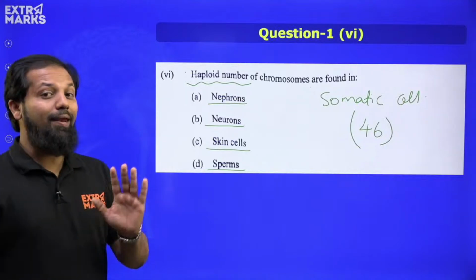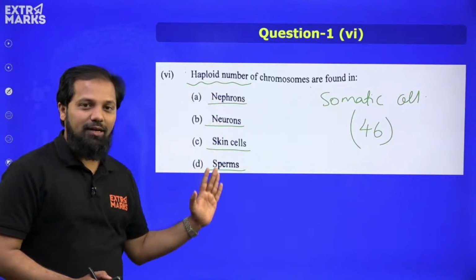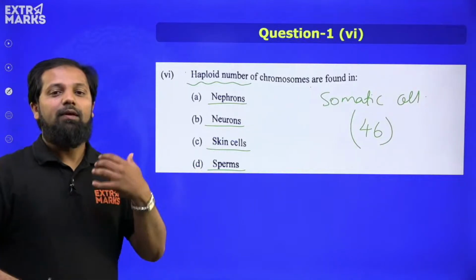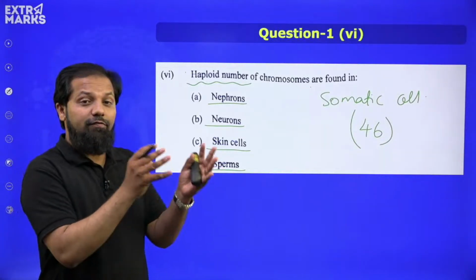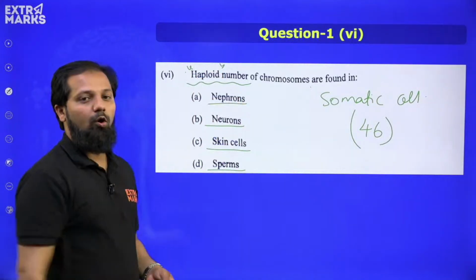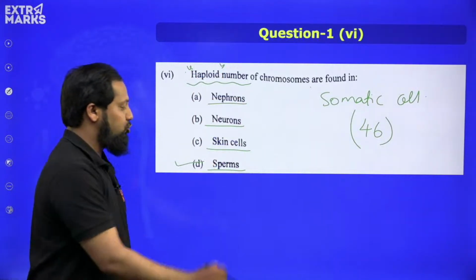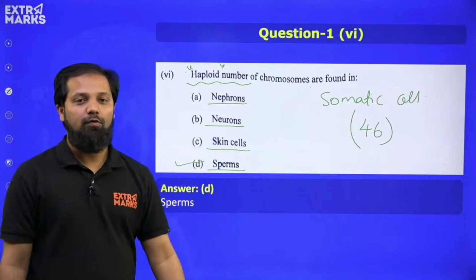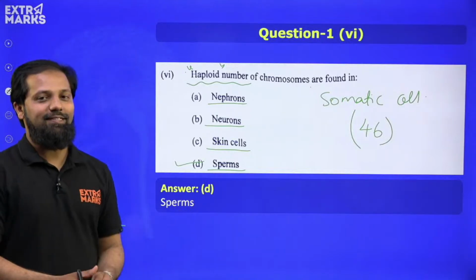But there is one cell which is a separate cell that is not a somatic cell, in fact it is a reproductive cell, in which we find half the number of chromosomes, that is the haploid number, and obviously the answer should be option D for this question. So sperms contain a haploid number of chromosomes. I hope this is very easy again.